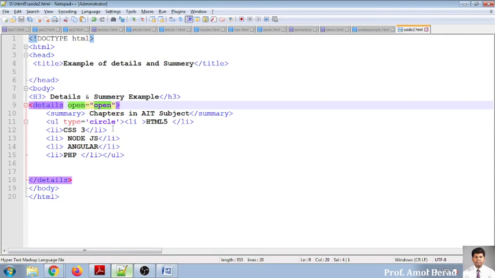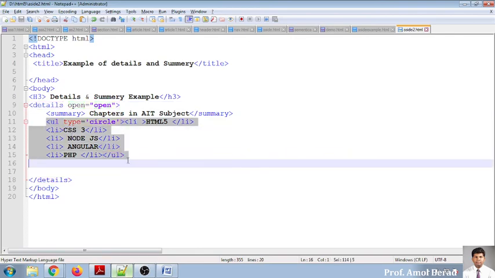What will happen is that by default, it will be open. The list, that is summary, which is present over there in the list format, will be displayed directly. And if you want to hide it, you just click it. That's it. So whenever you are saying open is equal to open, it means all the contents will be made visible as soon as the page is loaded in your browser.